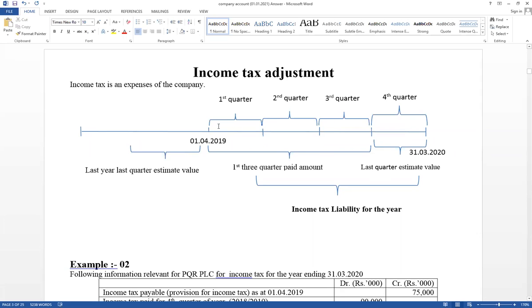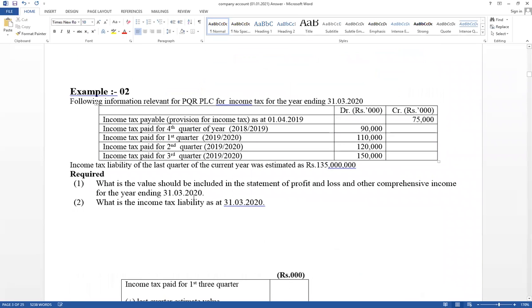Therefore, the actual value can be recognized. If there is a difference between estimate value and actual value, that difference should be adjusted in this year's income tax. Therefore, previous year's gap should be adjusted in this year's income tax. This year's last quarter gap is adjusted next year. That is how we keep adjusting going forward. Now think about question number 2. Try to recognize under provision or over provision. Right, it has given the trial balance for the year ending 31st March 20.